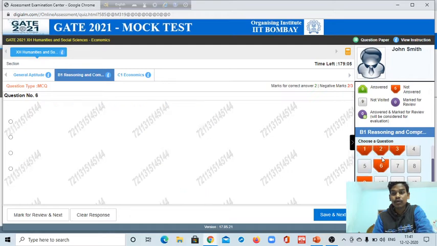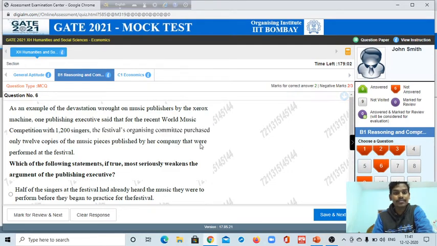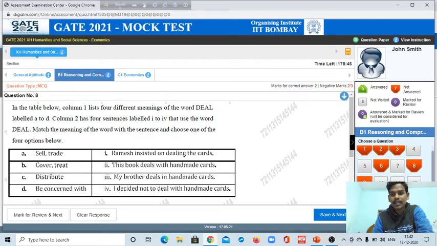Guys, you can practice this very well. You have to go to the IIT GATE homepage, and whatever I am telling you, you can follow every step. If you go to this part, that means I have visited it. This color or symbol means that I have visited this but I have not answered. If I want to mark it for review, you will get every option, guys.